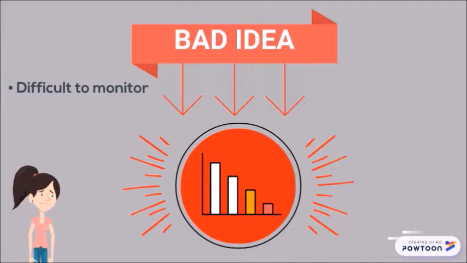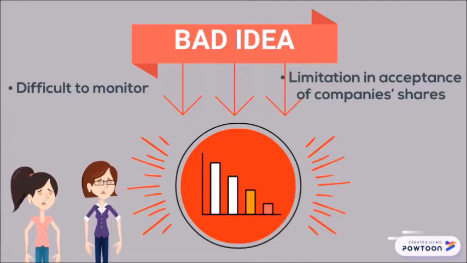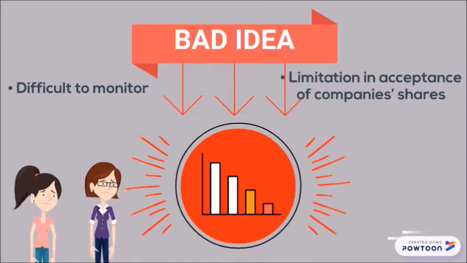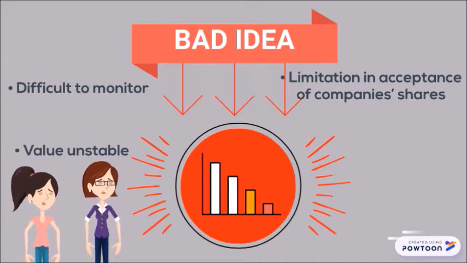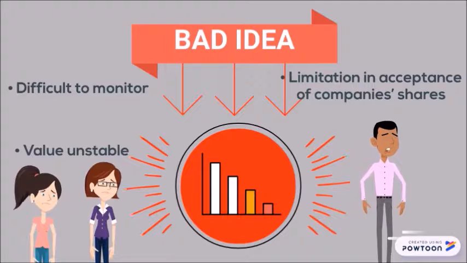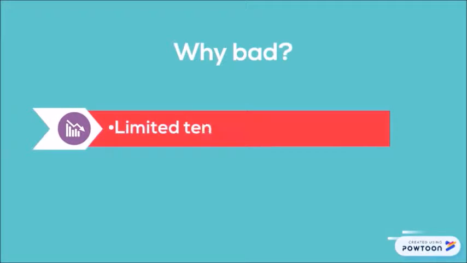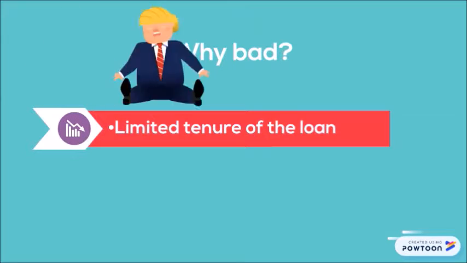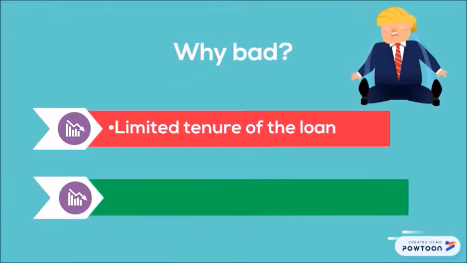First, it is difficult for the bank to monitor the quality of the share as the price is fluctuating every day. Next, every lender will usually have a specific list of shares that they are accepting. Furthermore, the value is very unstable as it may drop to zero. Moreover, the loan period will usually be short and the borrower will have to return in a short while. Lastly, security fraud may happen.